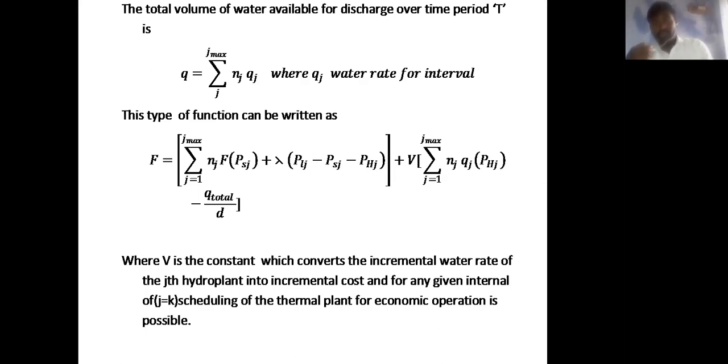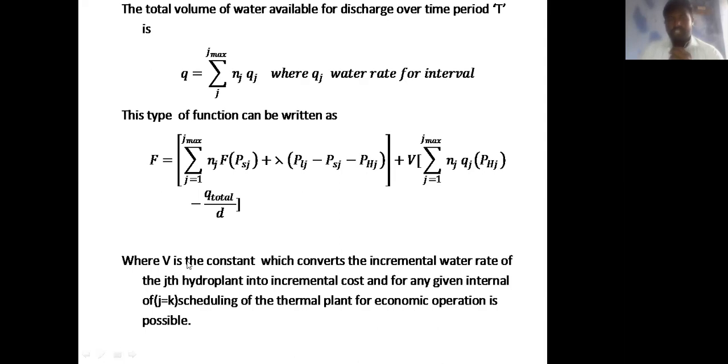The thermal and hydro generation should be determined as a function of time. So here gamma equals the summation of j equal to 1 to j maximum Nj into Qj of PHj, the function of hydro power generation in terms of water discharge and water storage.